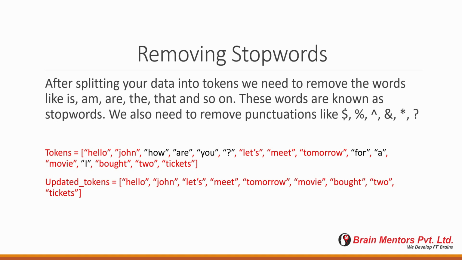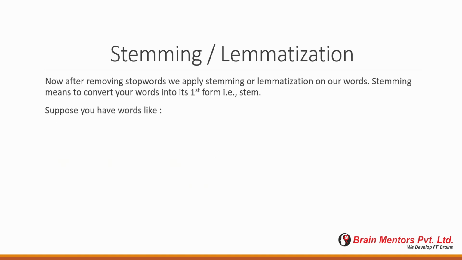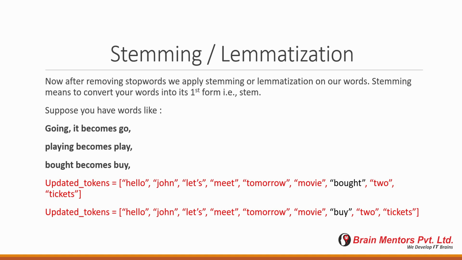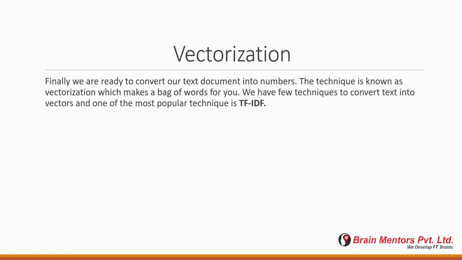The next step is to perform stemming and lemmatization. After removing stop words, we apply this technique so that our text data is converted into its root form. Each and every word becomes its root form, like going becomes go, playing becomes play, bought becomes buy. So in our text data, if we have the word bought, it will be converted into buy. This happens because of stemming and lemmatization.